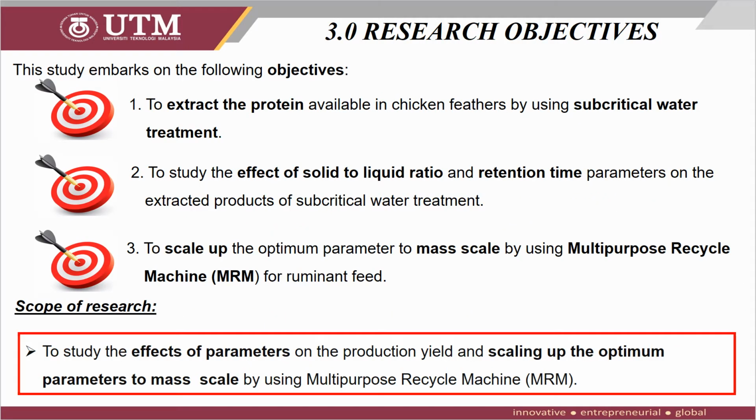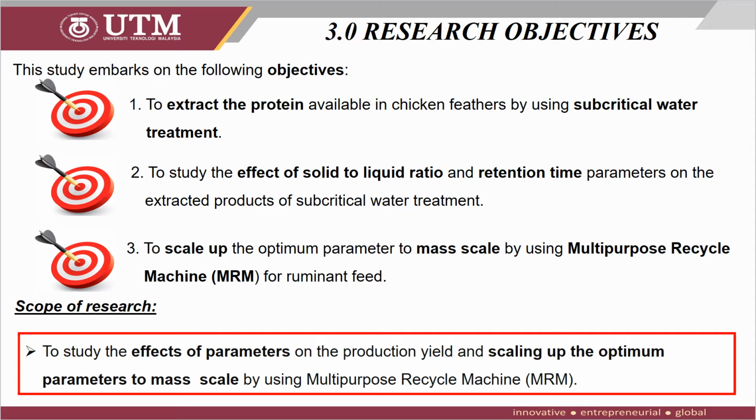Therefore, three objectives have been set up in this project. The first objective is to extract the protein available in chicken feathers by using subcritical water treatment. Next is to study the effect of solid to liquid ratio and retention time parameters on the extracted product of subcritical water treatment. While the last objective is to scale up the optimal parameter to mass scale by using a multi-purpose recycle machine for ruminant feed.